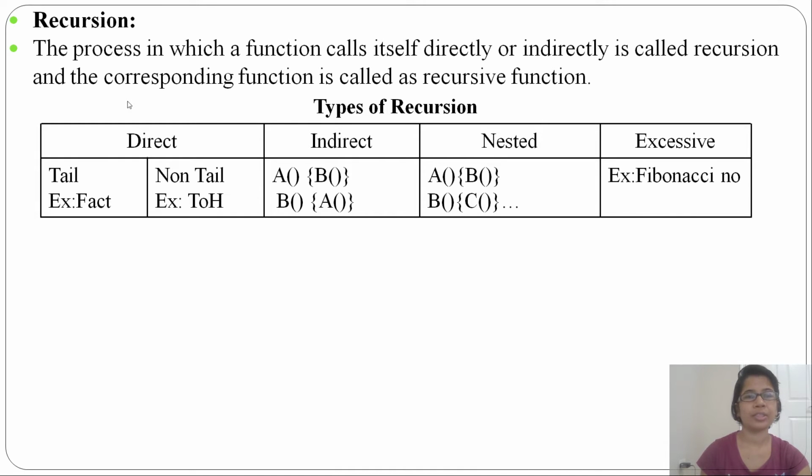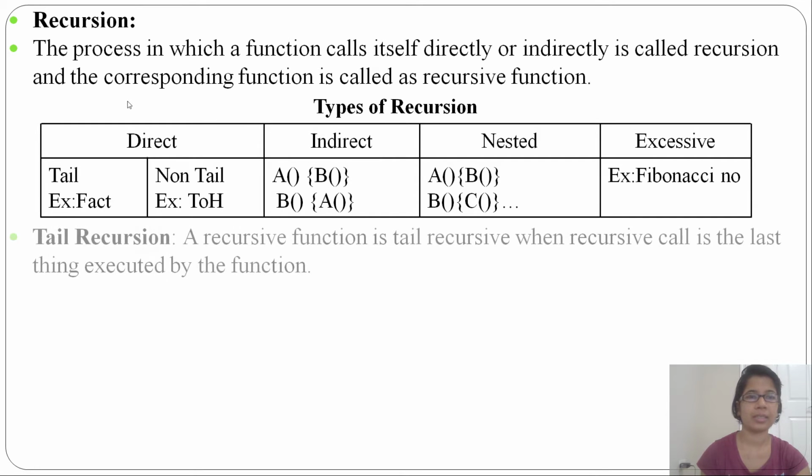Direct recursion is again of two types. One is tail recursion, another is non-tail recursion. So what is tail recursion? When the recursive function call is at the last sentence, or you can say at the tail, then it is a tail recursion. Non-tail recursion means the call may be present anywhere except the last. Here the example is Tower of Hanoi, and for tail recursion the example is the factorial function.